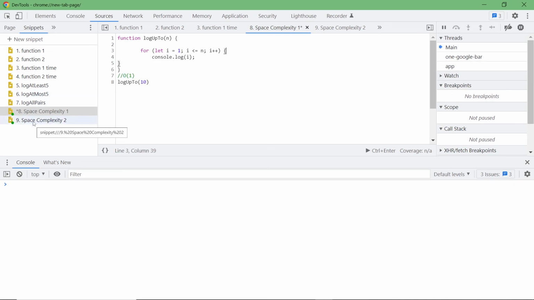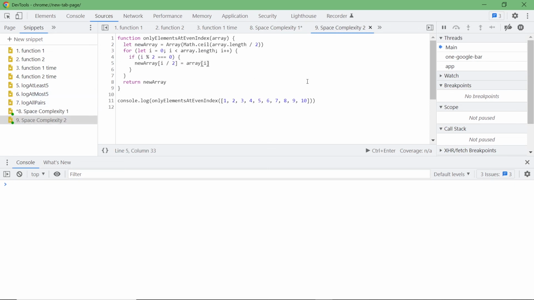Let's take a look at another example. This is a function that takes in an array. So the bigger the array input, the more space we're going to need. So it is directly proportional to the input, which is n. So the space complexity for this function is going to be O of n.